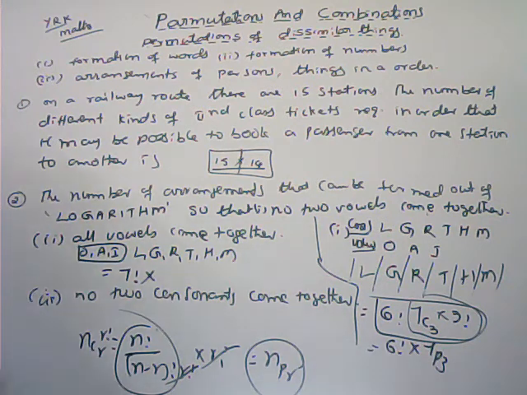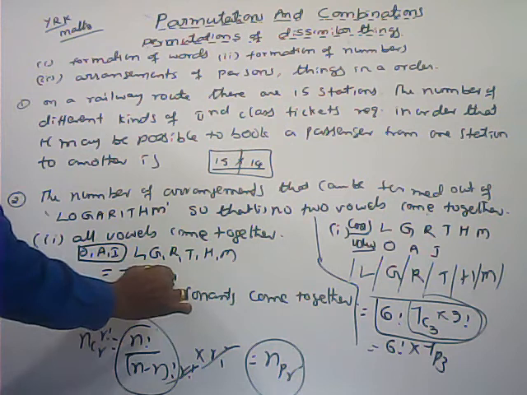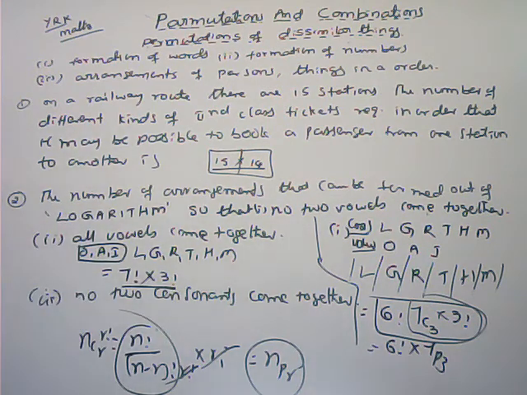that is not yet completed. Here 3 vowels are there. We can put them in any order also. So these 3 can be arranged among themselves in 3 factorial ways. So the total number of arrangements, in every arrangement all the vowels come together.